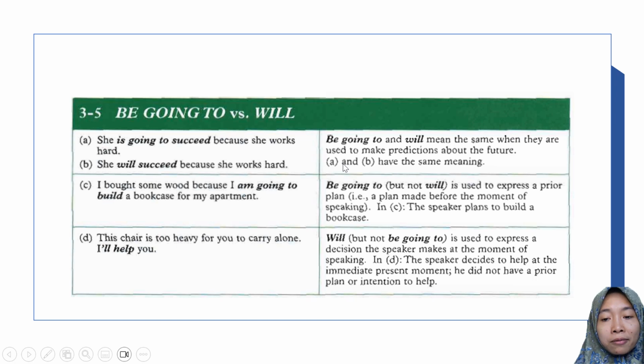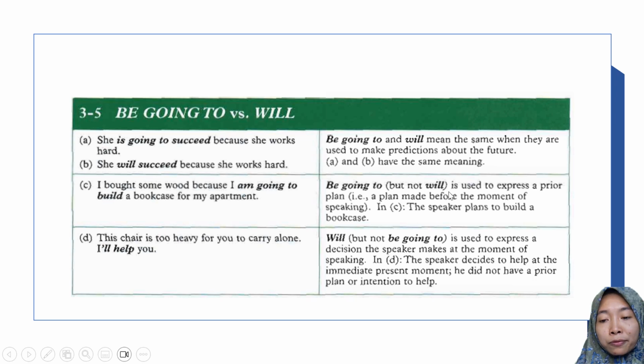A and B have the same meaning. Have a look at the examples. She is going to succeed because she works hard. She will succeed because she works hard. If you predict something, will and be going to have the same meaning. And then the next explanation within the box, be going to but not will is used to express a prior plan, i.e.